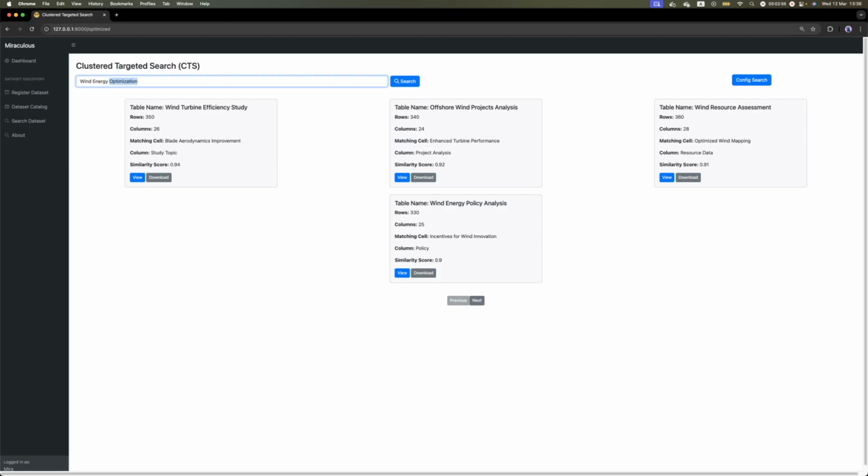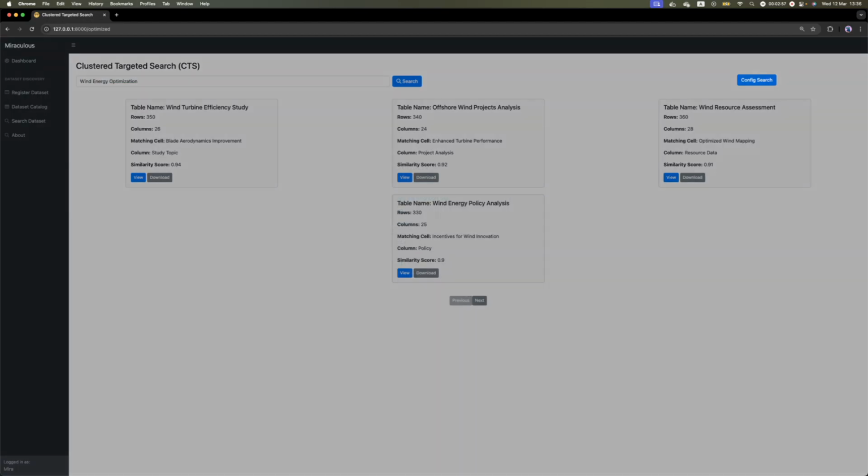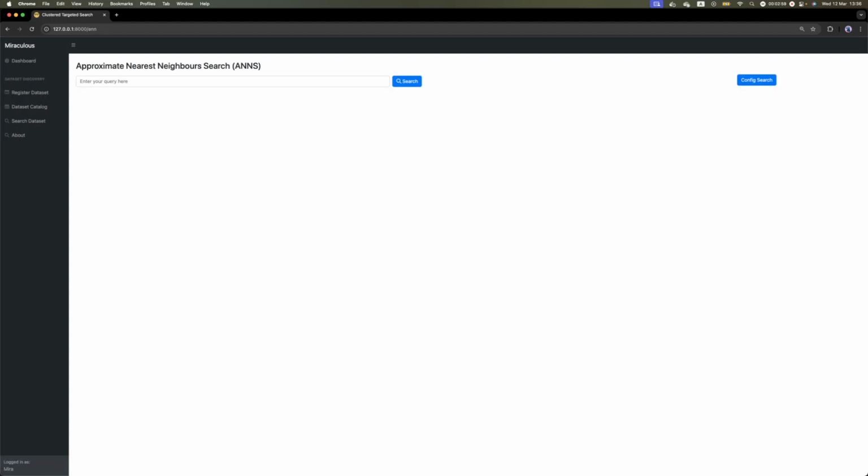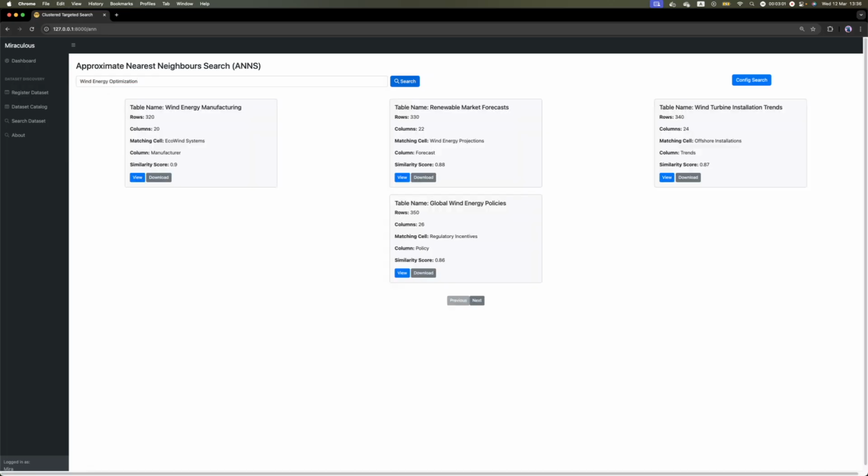Now, if you take the same exact keyword query and navigate to the approximate nearest neighbors to see the results that we get, we can see that the approximate nearest neighbors, while still relevant, produces a broader range of topics, including manufacturing and marketing forecasts, and lower scores, which suggest a more approximate matching.